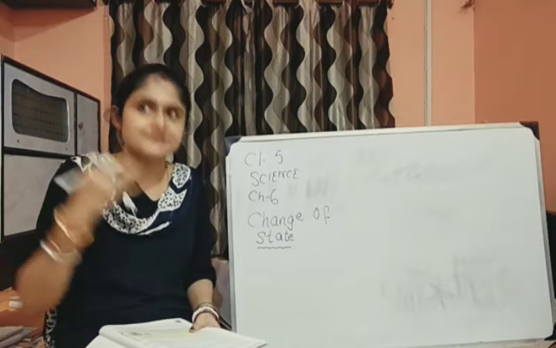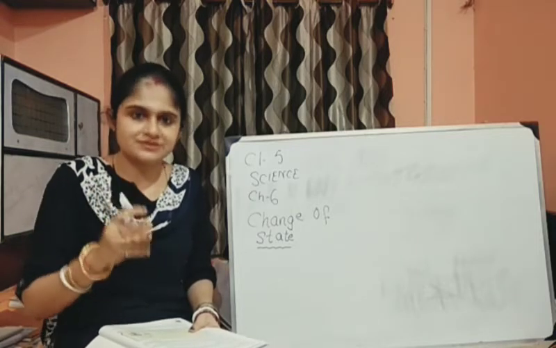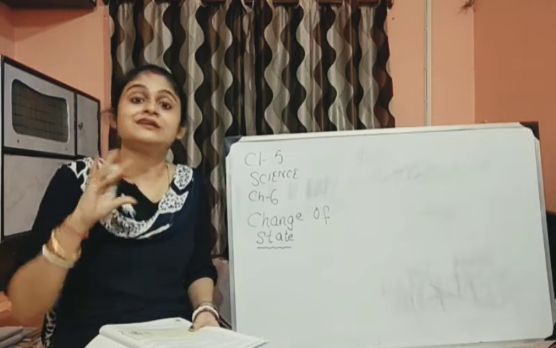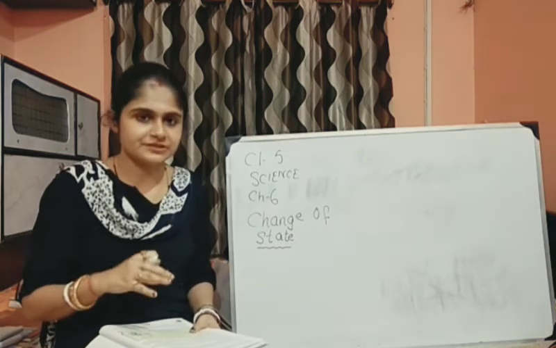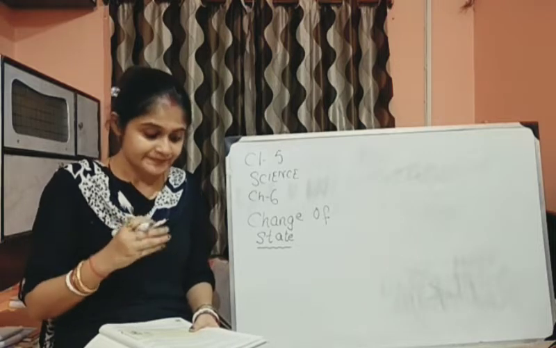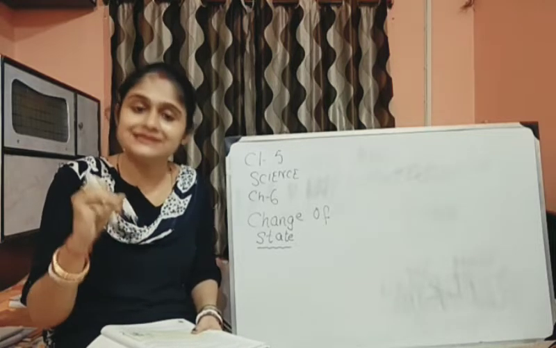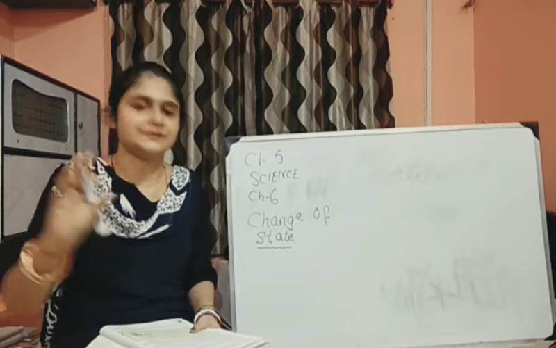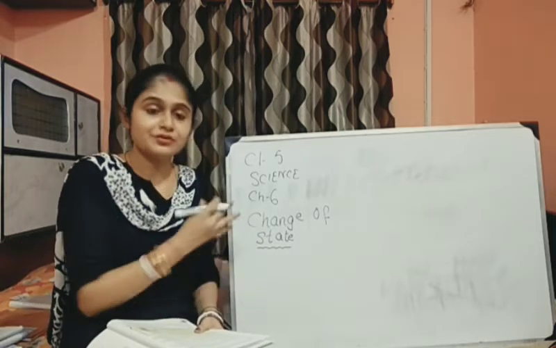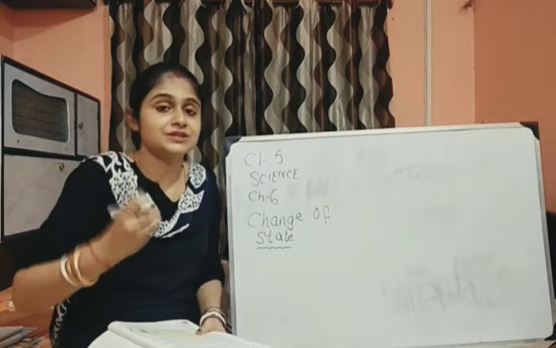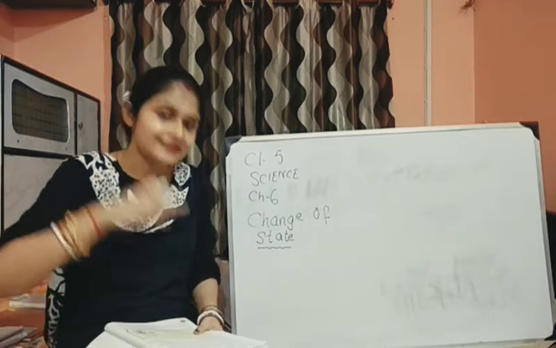The change of state of a material changes the arrangement of molecules in that particular material, right? Now changes can be broadly classified into two types. When I am talking about change of state, I am talking about matter changing from one state to another state.